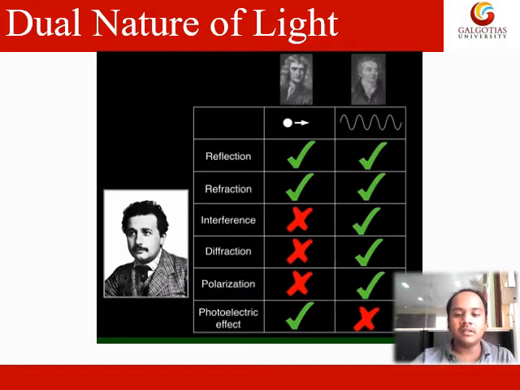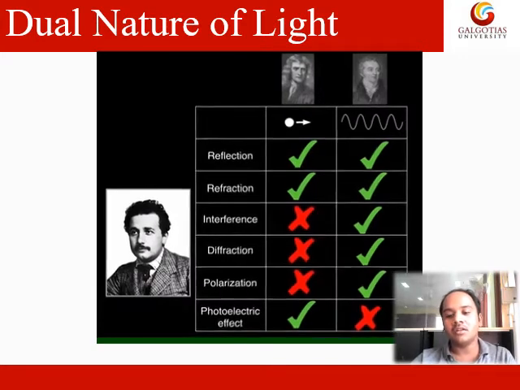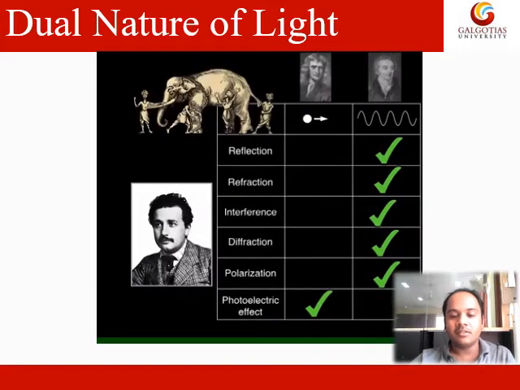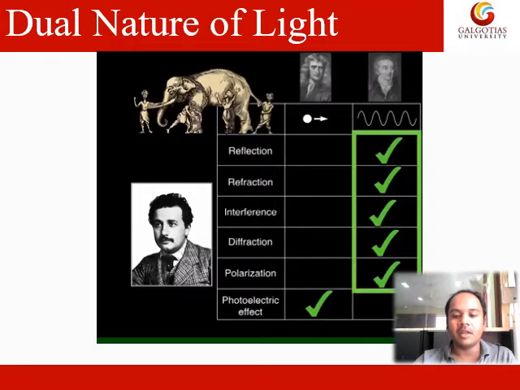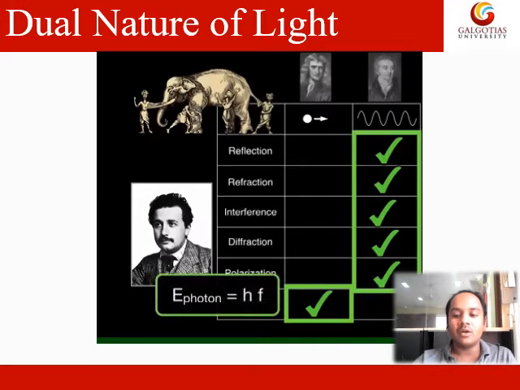So these are different phenomena, and this is the way we need to understand light in place of different phenomena. When you are trying to understand interference by particle nature, it can't be understood. And when you are trying to understand the photoelectric effect by using wave nature, it can't be understood. So you have to understand it by particle nature only.